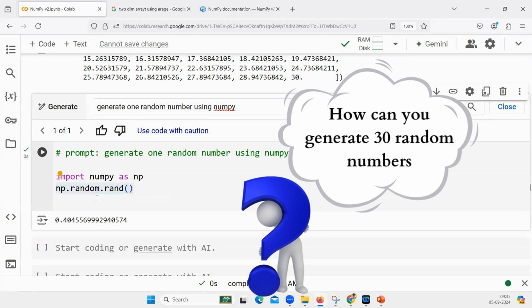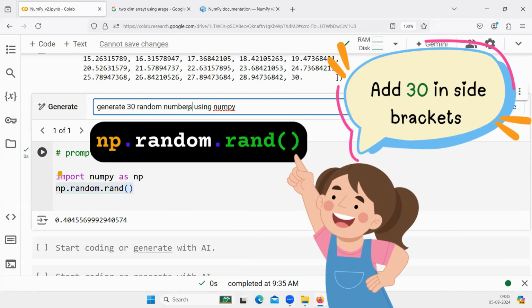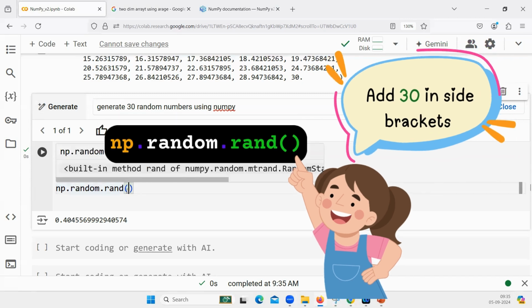Now I want to generate 5 random numbers or 30 random numbers. How do you do it? How do you generate 30 random numbers? Instead of 1, I will say 30 random numbers using NumPy. Can you answer this question, all of you? Add 30 inside the brackets. So here you have to give an extra parameter, that's it.